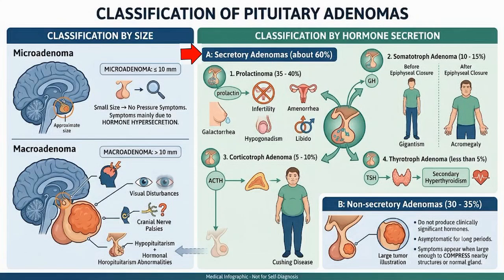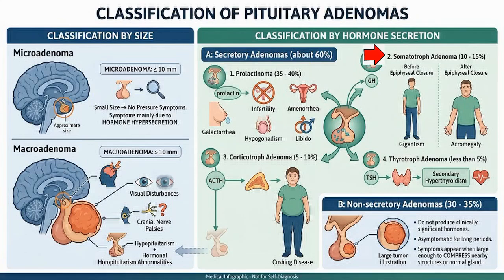A. Secretory adenoma, about 60%. These tumors produce excessive amounts of pituitary hormones, leading to hyperpituitarism. The common types include: 1. Prolactinoma, 35 to 40%. This is the most common functioning pituitary adenoma. Excess prolactin causes galactorrhea, amenorrhea, infertility, hypogonadism, reduced libido.